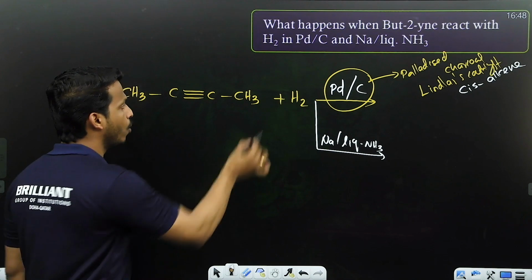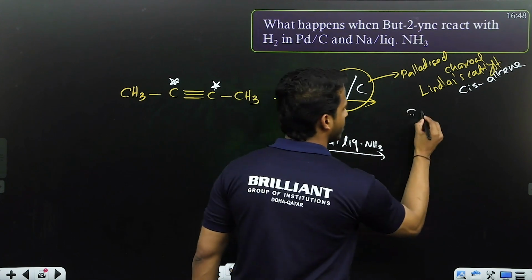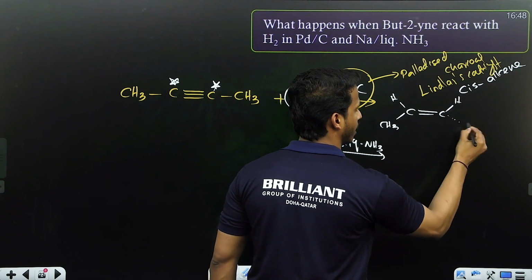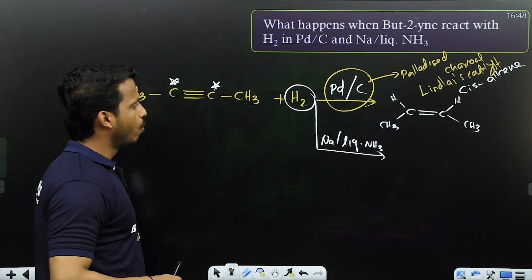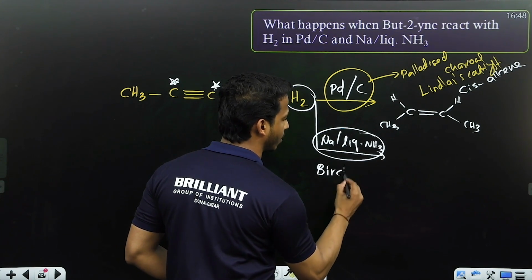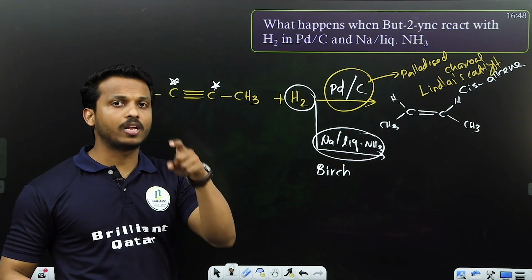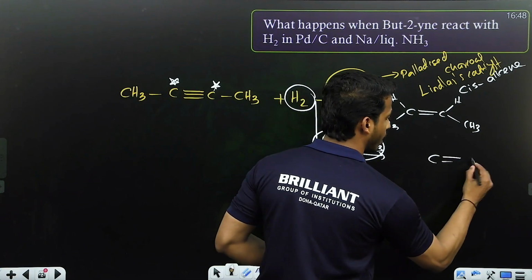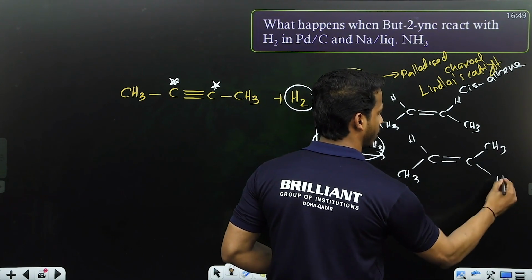How to get cis-alkene? Where are you going to add this hydrogen? One on this carbon, one on this carbon. Okay, so you will get C double bond C, H, CH3, H, CH3. See, we added the hydrogens on the same side and it becomes cis-alkene. What is sodium in liquid ammonia? Sodium in liquid ammonia is called Birch reduction. This is Lindlar's, this is Birch. Lindlar's catalyst will always give you cis-alkene, Birch will give you trans-alkene. Okay, so how to write? One H, one CH3, make CH3 here, H here. We will get